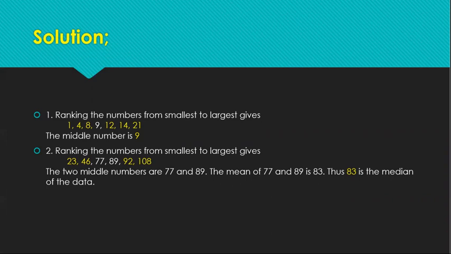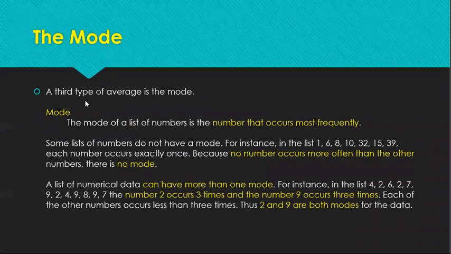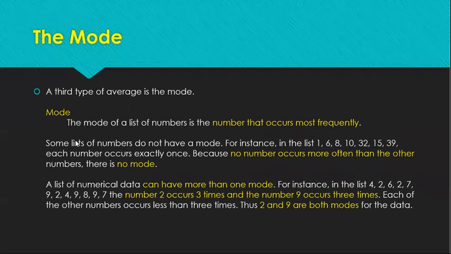Okay? So let's talk about mode. The third type of average is the mode. The mode of a list of numbers is the number that occurs most frequently. Pinakamadaming beses na ulit. Some lists of numbers do not have a mode. So take note of this, class.